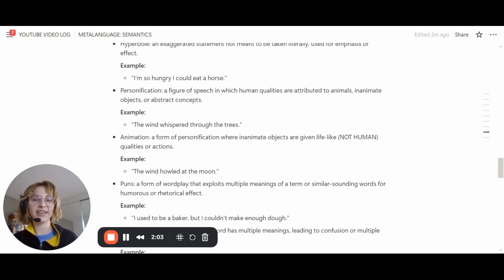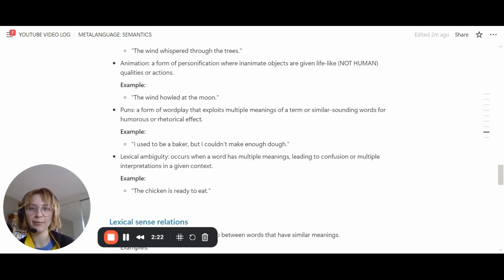So animation is a form of personification, but here we've got inanimate objects being ascribed animal-like or just lifelike attributes or verbs. So the wind howled at the moon is going to be animation because howling is an animalistic verb.